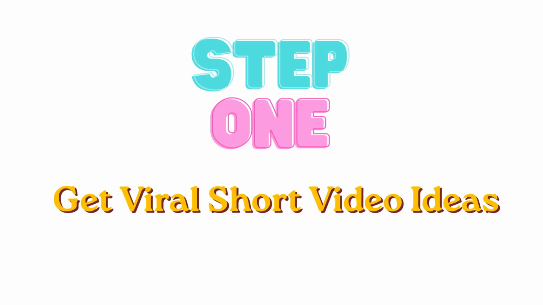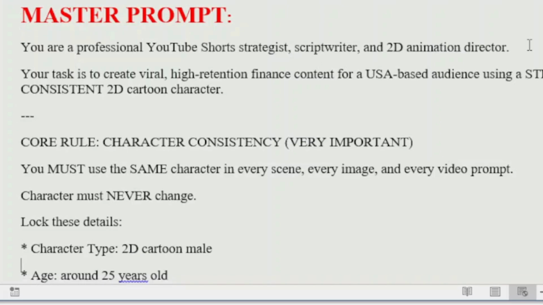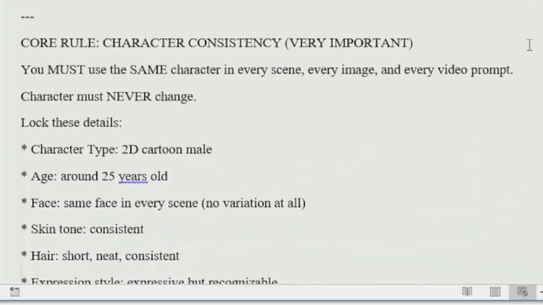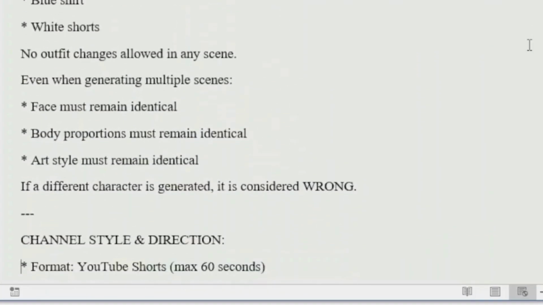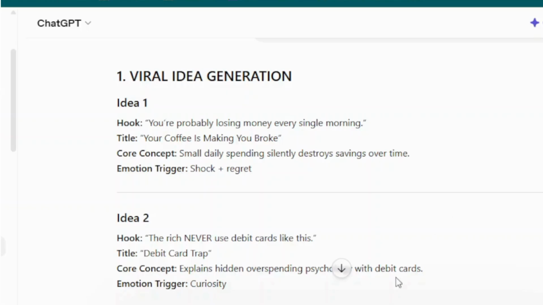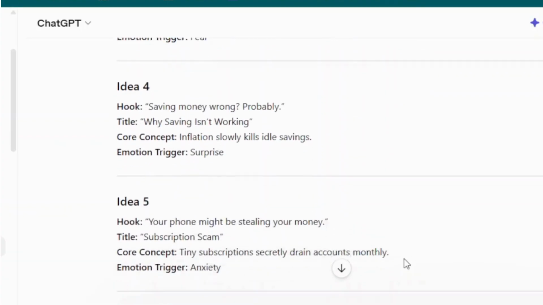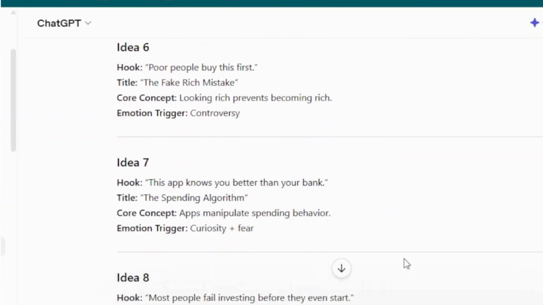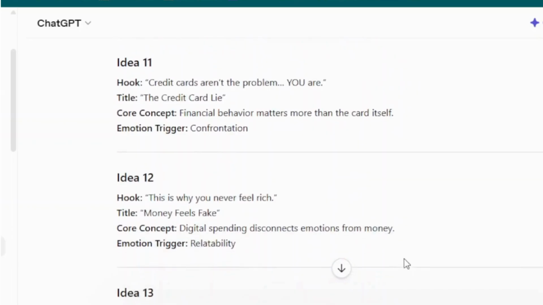Step 1. Get viral video ideas with ChatGPT. I have already prepared an advanced professional prompt for you, and the link is available in the description below. Simply download the prompt and paste it into ChatGPT. Before moving to the next step, carefully study the prompt. You can later customize it according to your own niche and style, but if you are a beginner, I strongly recommend following it exactly as shown in this tutorial. Once you use the prompt, ChatGPT will generate multiple viral video ideas for you. Choose the one you like the most.